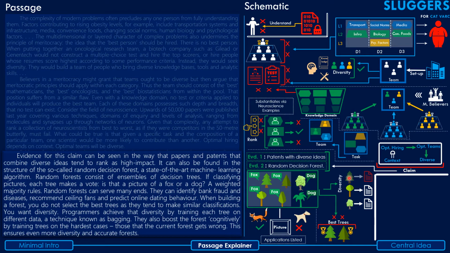So they try to select trees which are trained on different data sets, and they also boost the forest cognitively by training some trees on the hardest cases, those that the current forest gets wrong. And this ensures even more diversity and accuracy. So that's what he talks about in the third paragraph. Let's move on to the last paragraph.